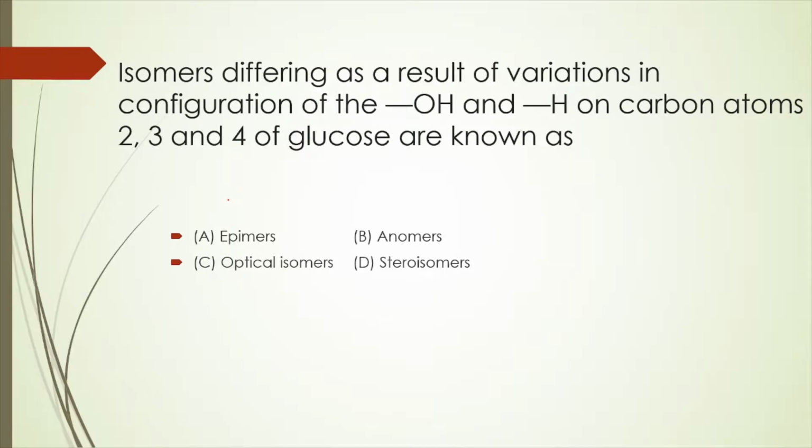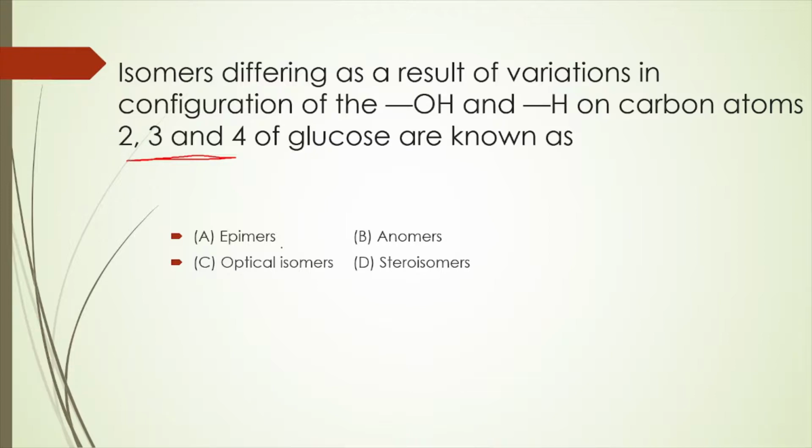Similarly, the same question has been asked in a different way. Isomers differing as a result of variation of configuration of the OH and H on carbon atoms 2, 3 and 4. Remember, if it is given 2, 3 and 4, then the answer has to be epimers. But if it is given carbon number 1, then it will be anomers.